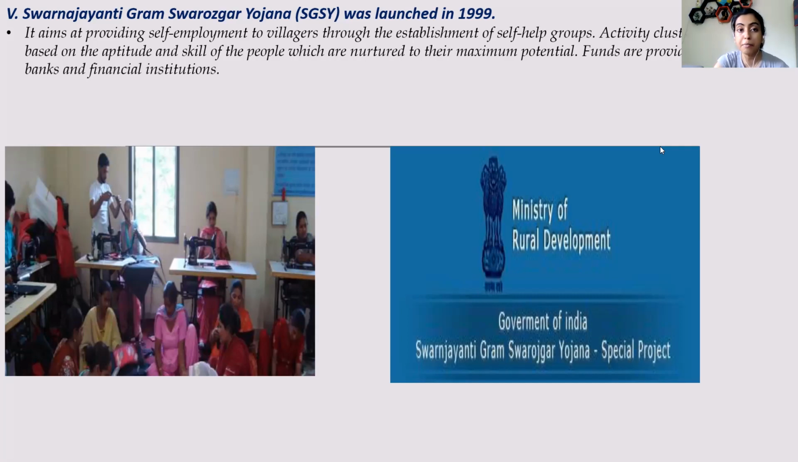All right, and the aim of this act is that the aptitude and the skill of the people are nurtured to their maximum potential. As you can see in the image, if somebody is good in stitching and weaving, training will be given to them in weaving or stitching or tailoring. All right, so that they can at least open something of their own, and they can earn something and have a basic, life-sustaining living.